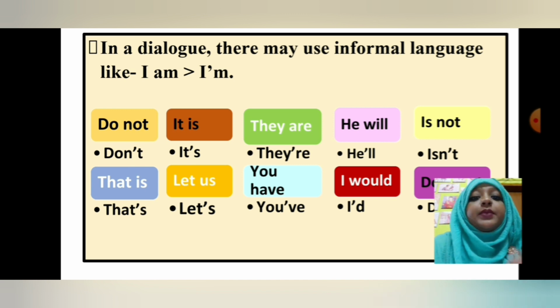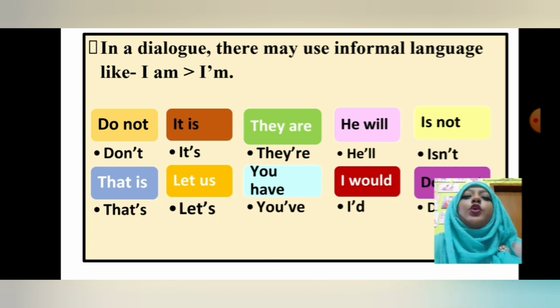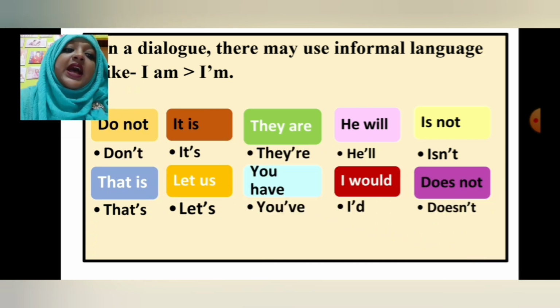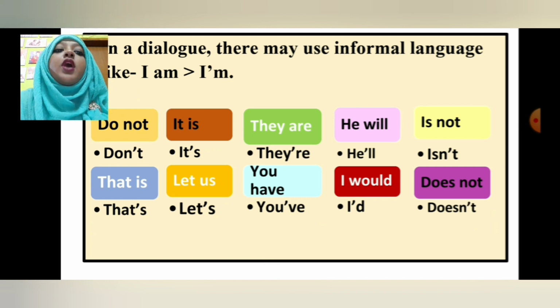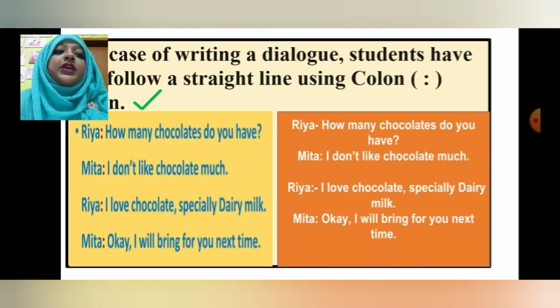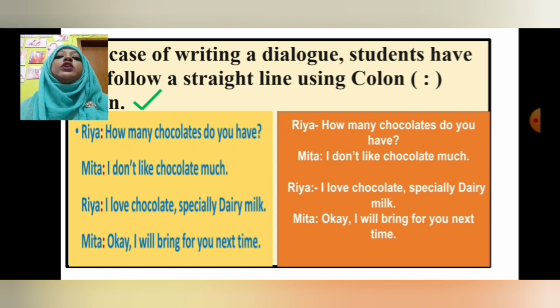Then is not becomes isn't, that is becomes that's, let us becomes let's, you have becomes you've, but there is apostrophe and h and a is omitted. Then I would, this is totally omitted and becomes I'd, this is the short form of I would. Then the last one is doesn't, which is the short form of does not. Okay, so these are the short forms we use when we write a dialogue.